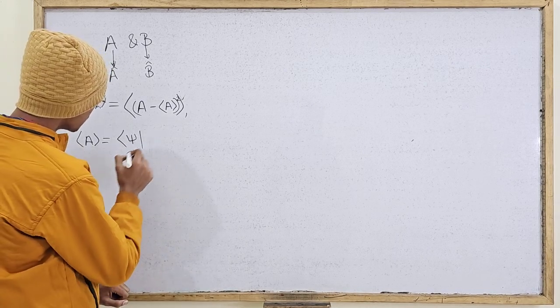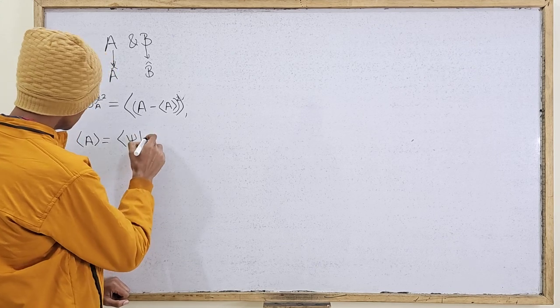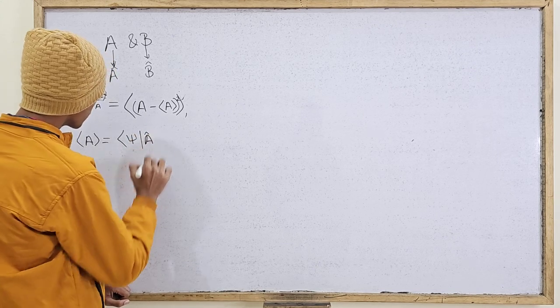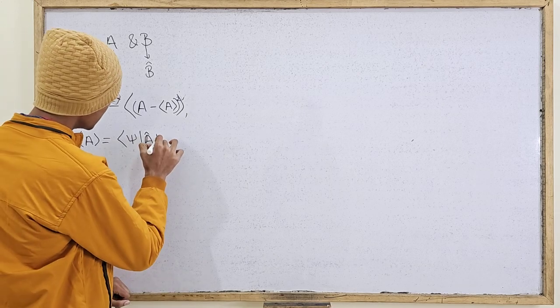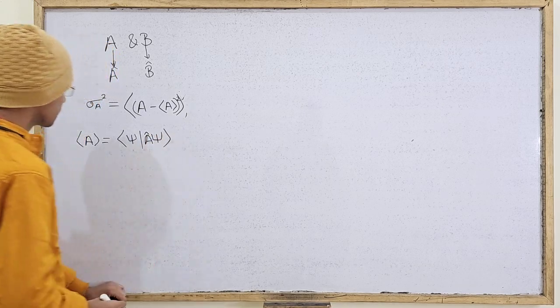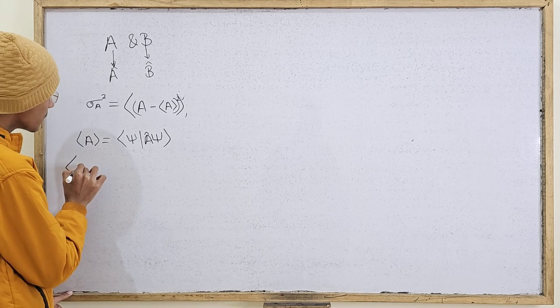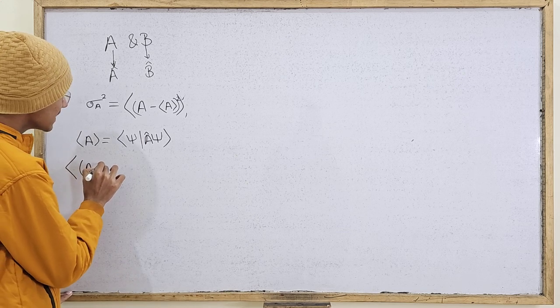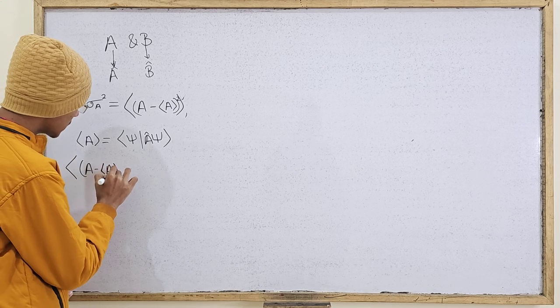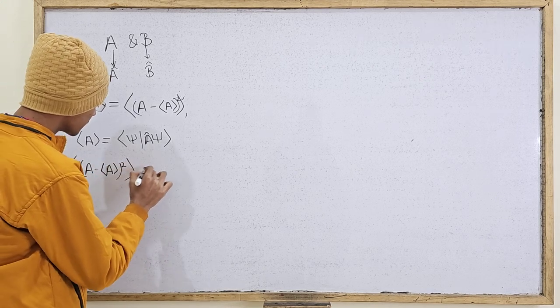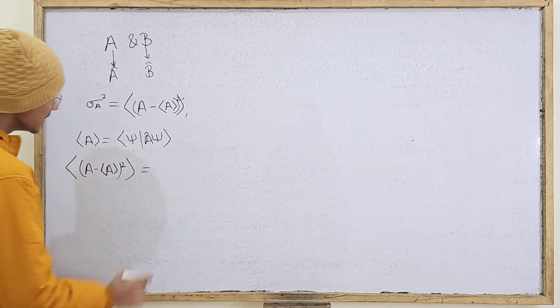So the inner product of the wave function with A caret, the corresponding operator of the observable, psi wave function, that's it. Similarly I can define the expectation value of this, A minus expectation value of A, squared. And what should it equal?